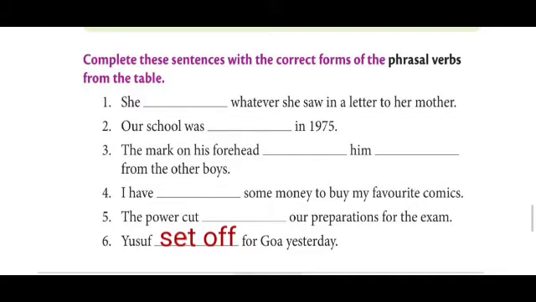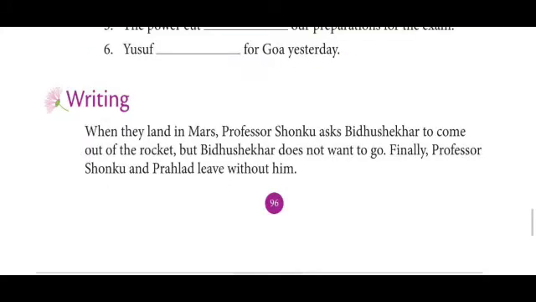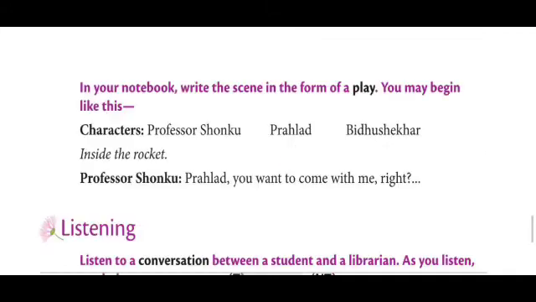Next one is the writing part. When they land on Mars, Professor Shongu asked Bindushekar to come out of the rocket, but Bindushekar does not want to go. Finally, Professor Shongu and Prahlad leave without him. Then in your notebook, write the scene in the form of a play. You may begin like this. Characters: Professor Shongu, Prahlad, Bindushekar. And where are the settings? Settings is inside the rocket. Then you have to write the dialogue. Do you understand what you have to do?